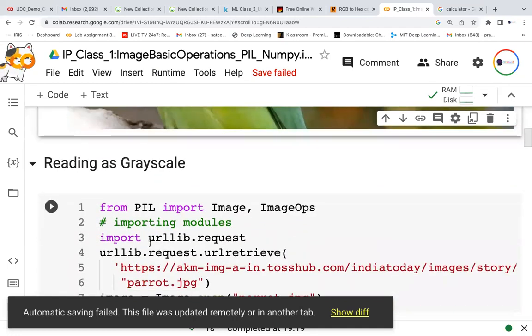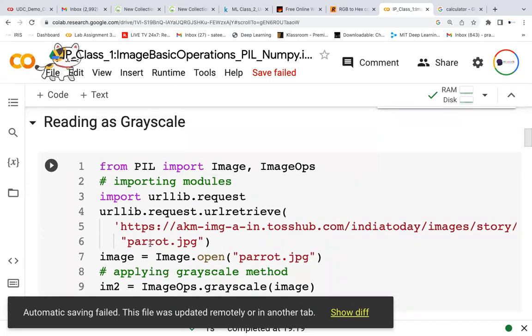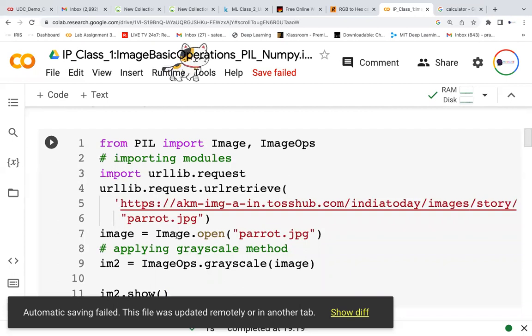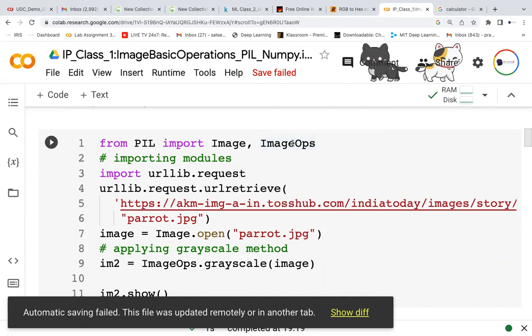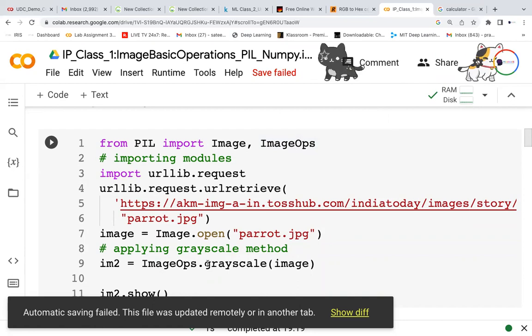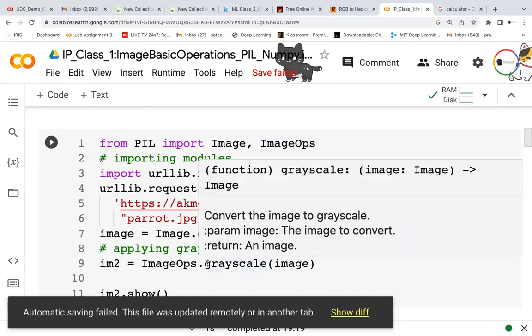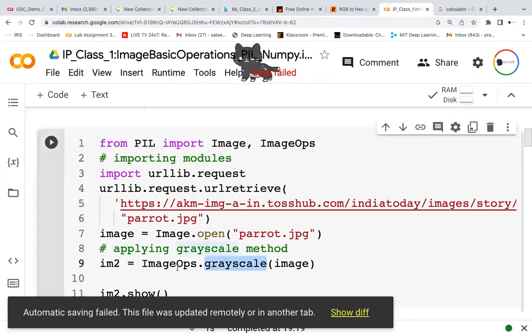Fine. The next one is converting to grayscale, from one color to another. Is it possible? There is a function to convert into grayscale. That function is not part of the Image module, it is part of ImageOps, image operations. What kind of operations do you want to do on the image? That module name is ImageOps. From ImageOps, I want to make the image from color to grayscale. So ImageOps dot grayscale, and in the brackets I give the image.